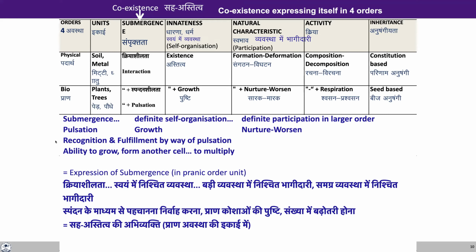So this is again something that we had not discussed earlier. There is pulsation in the bio order, and there is recognition and fulfillment by way of pulsation, and there is ability to grow, form another cell, to multiply. And this is an expression of the coexistence. This is an expression of the submergence. This is something that we can see in the bio order.